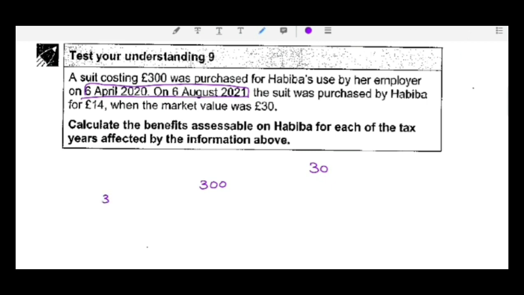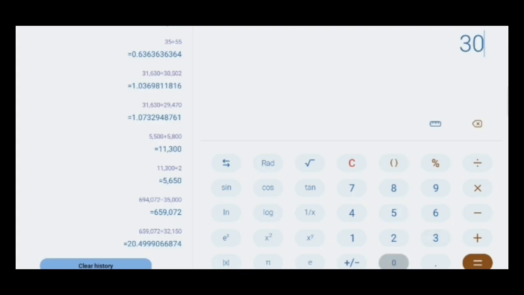Means 16 months' benefit would already be included in Habiba's taxable income, and it will be calculated by multiplying 300 with 20% and then by the time proportion 16 by 12. So it is 80.